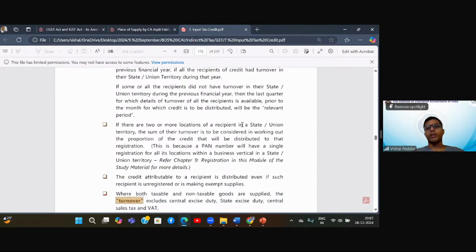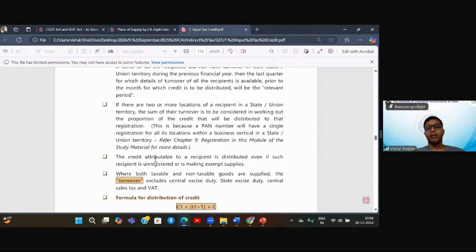If there are two or more locations of a recipient in a state or union territory, the sum of their turnovers is to be considered in working out the proportion of credit that will be distributed to that registration. Because a PAN number will have a single registration for all its locations within a business vertical in a state, union territory, etc. Fine. The credit attributable to a recipient is distributed even if such a recipient is unregistered or is making exempt supplies. This is very important. I will not distribute only to those persons who are going to utilize it. I will have to distribute even to that entity which may not be able to utilize. Why? Because it is unregistered or because it is exempt.